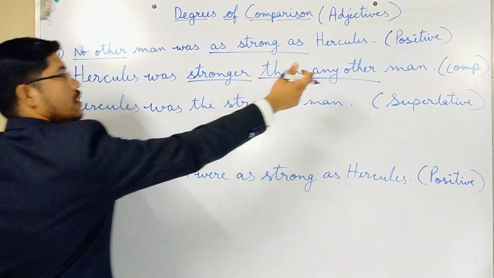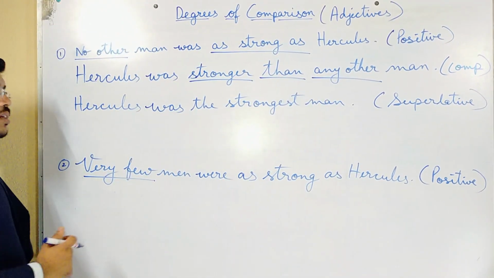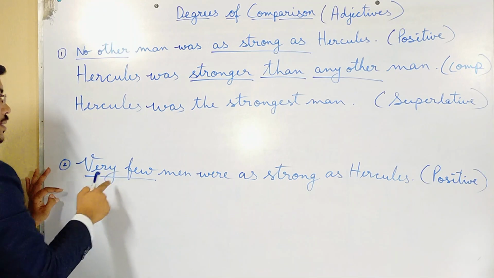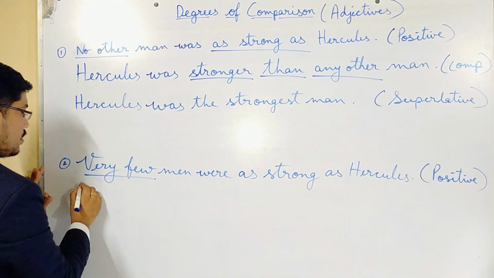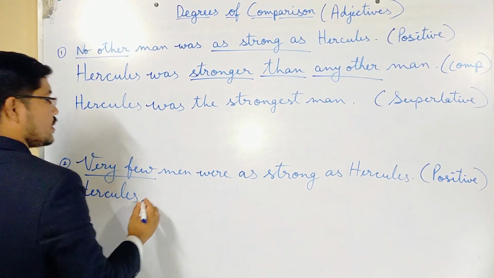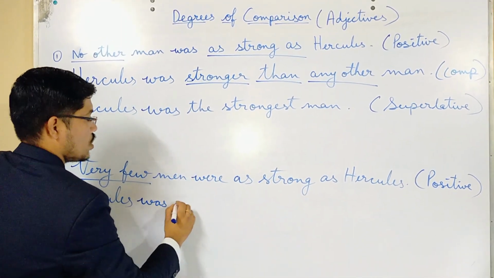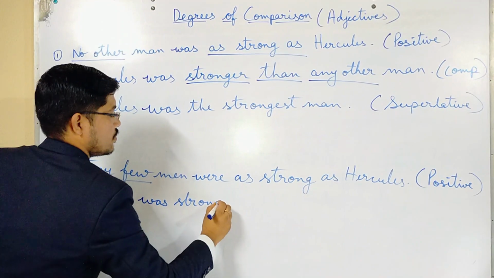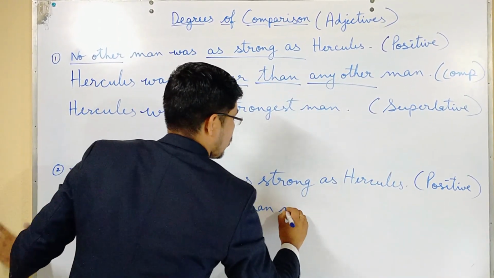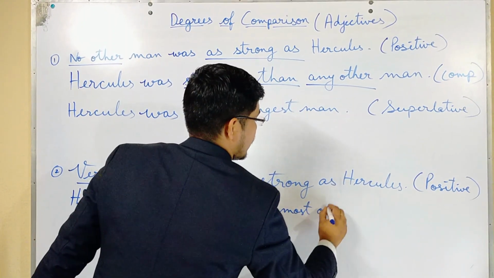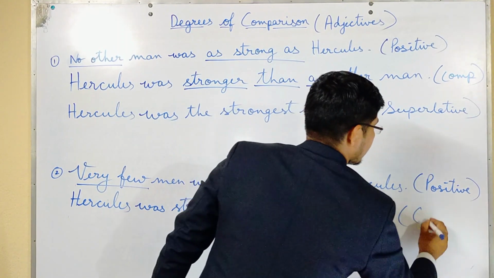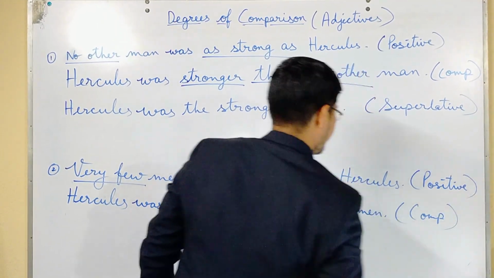Okay. So now we will see how to change it into comparative degree. This starting will be the same for comparative and superlative. So it will start with Hercules. Hercules was stronger than most other men. This is comparative degree.